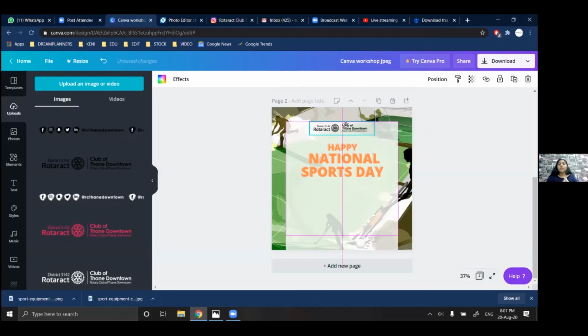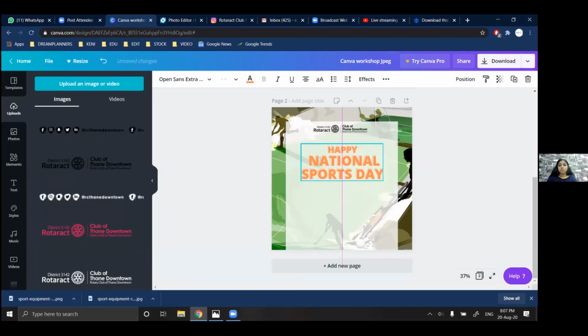Now, Canva has an inbuilt option of smart guides. It helps you to align properly and it is very helpful. Right now, the pink center line is a smart guide, which is showing me the center of that particular JPEG. So I can place it there.